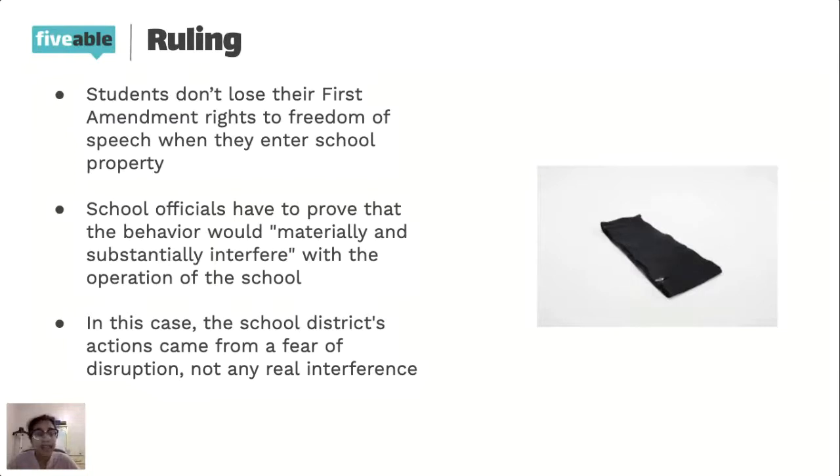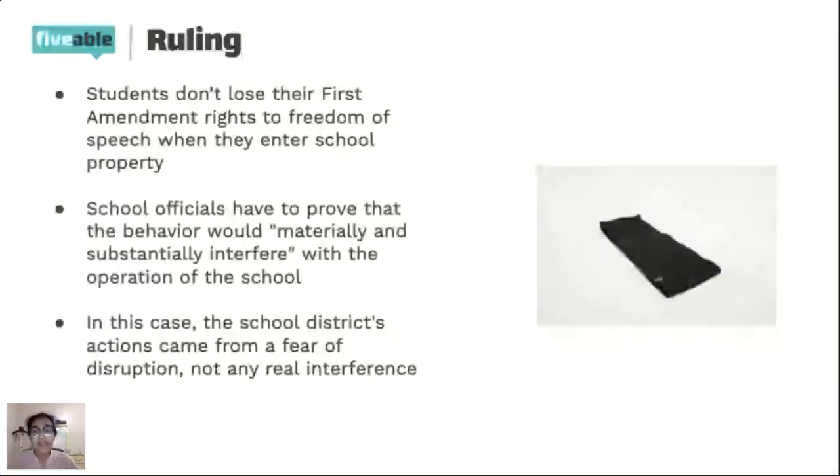So in this case, the school district's actions didn't come from a real interference. They were just scared that something would happen. And so the Supreme Court said that you can't just stop free speech from happening because you're scared there will be a disruption. There actually has to be a disruption for you to limit free speech. So in this case, the Supreme Court protected freedom of speech in school for students.